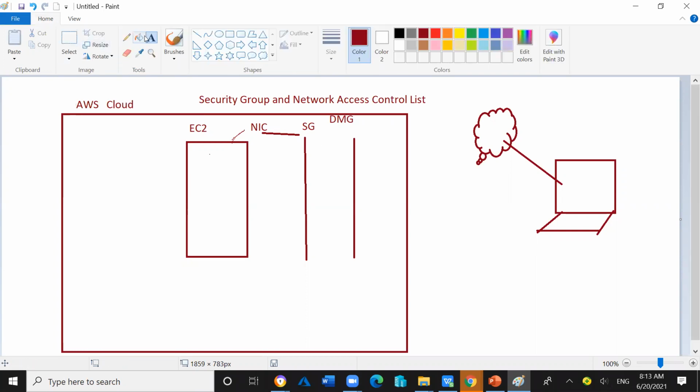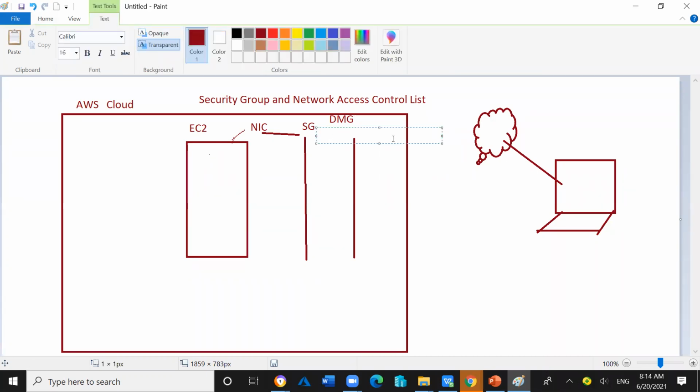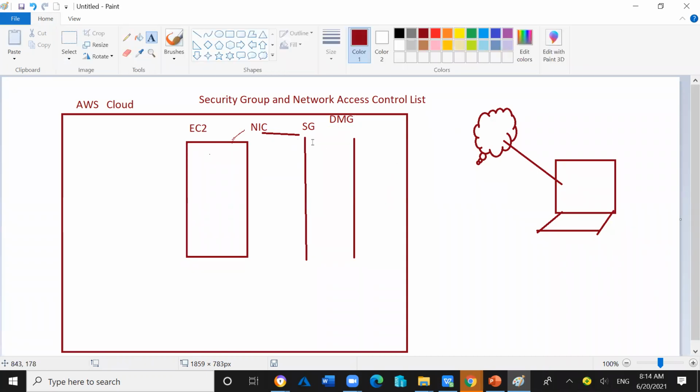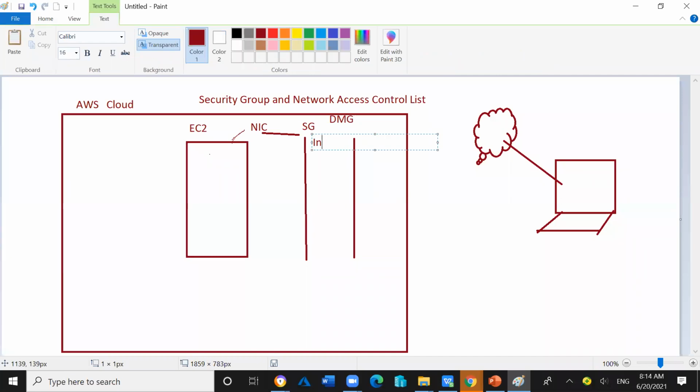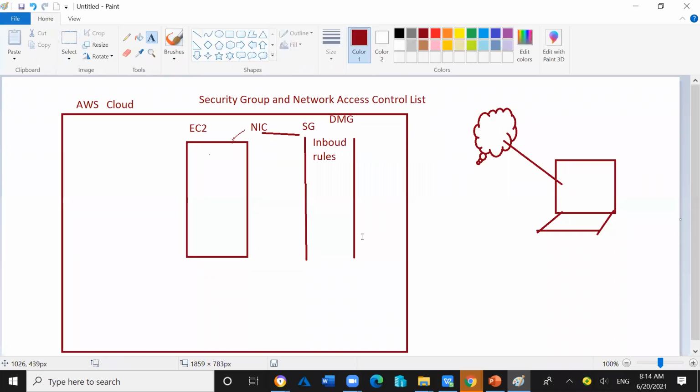In the security group, there are two types of rules. Rules will check what kind of traffic should be allowed and what kind of traffic should be denied. One is the inbound security group rule, and the second one is the outbound rule.